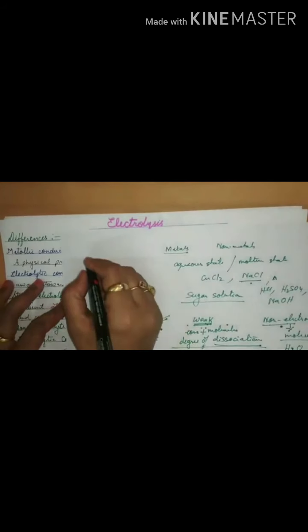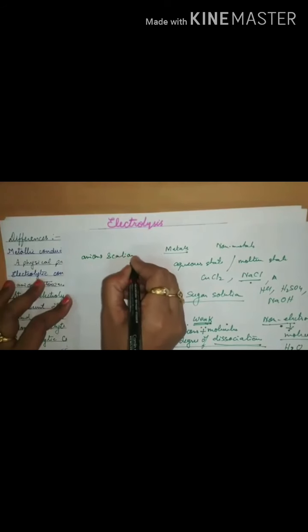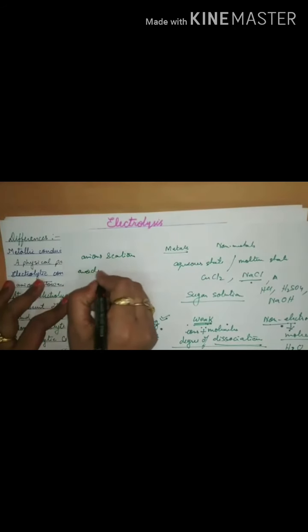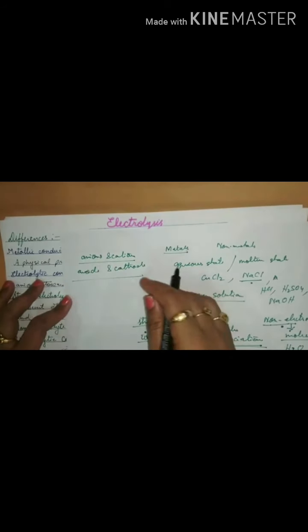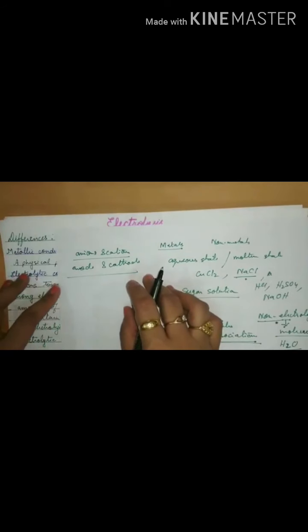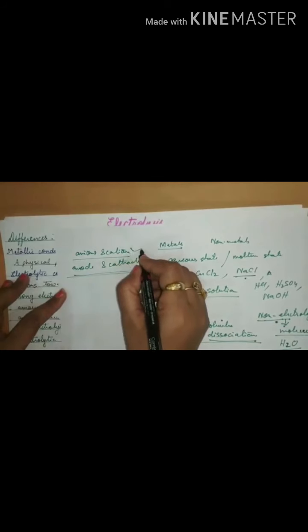And there are other differences also, some of the common topics which you already know, but still I can give you the names: you can differentiate between anions and cations, anode and cathode. These are the common questions whose differences are generally asked in the exam. Before coming to anode and cathode, anion and cation, I'm sure you know. Anode and cathode, I'm coming to it just now.